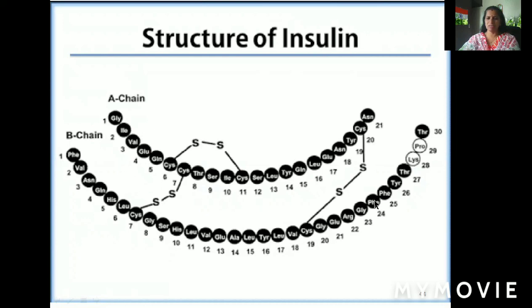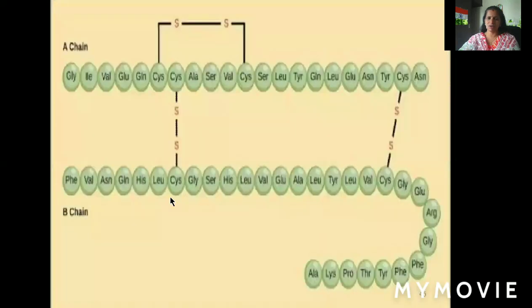For example, if there were no such disulfide bonds, they would not have gained this particular configuration or conformation. Whereas here, the A chain 20th amino acid cysteine molecule and the 19th of the B chain form a disulfide bond. So this is the insulin structure. In total, you can see the presence of 51 amino acids and 3 disulfide bonds.